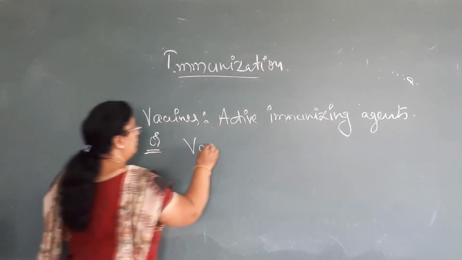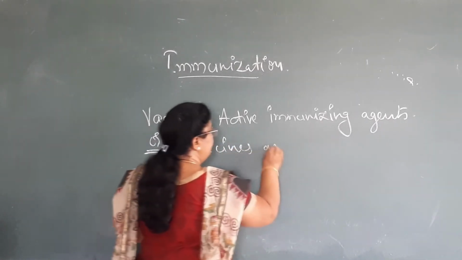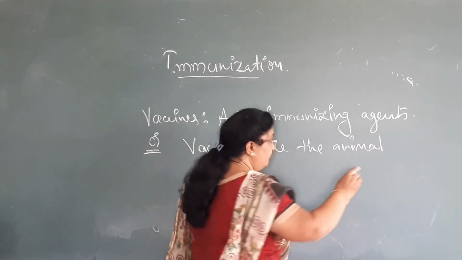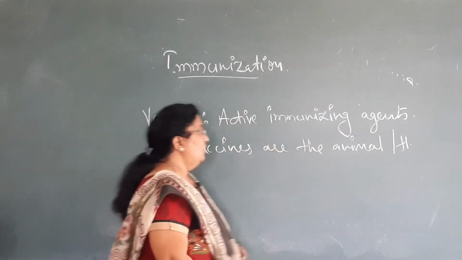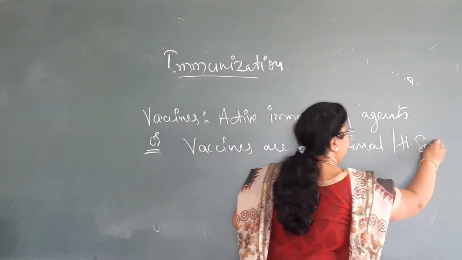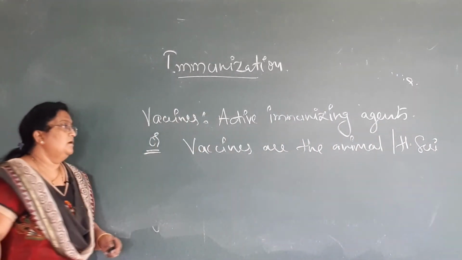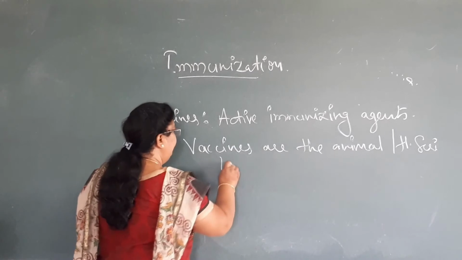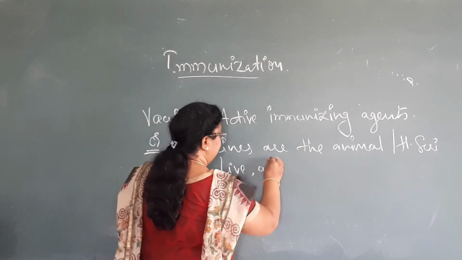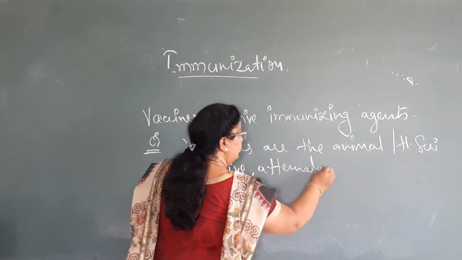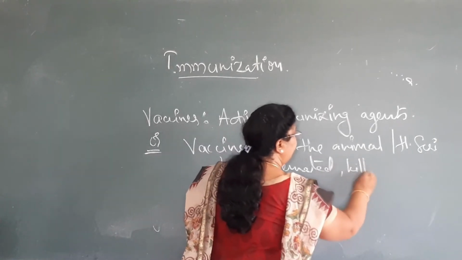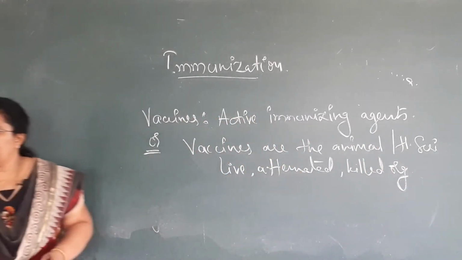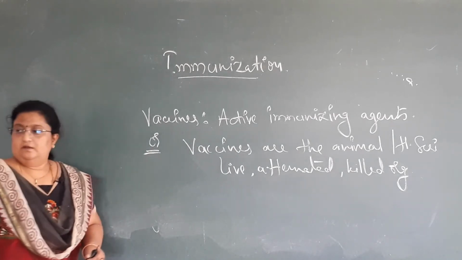Here, animal generally refers to the horse, horse sera, which contain live, attenuated or killed organisms. Any of these three. Such a product or preparation is called a vaccine.